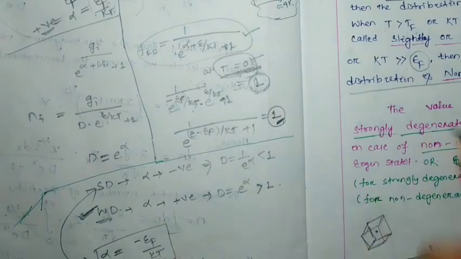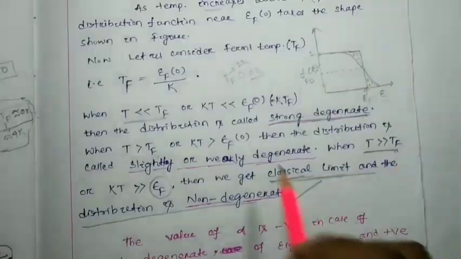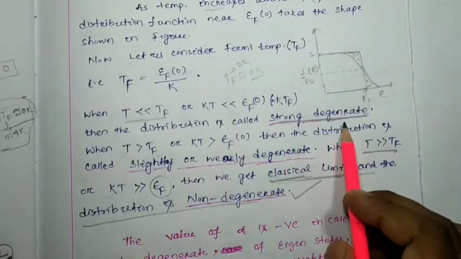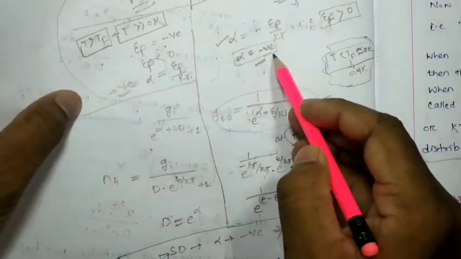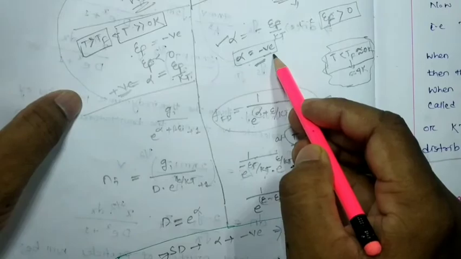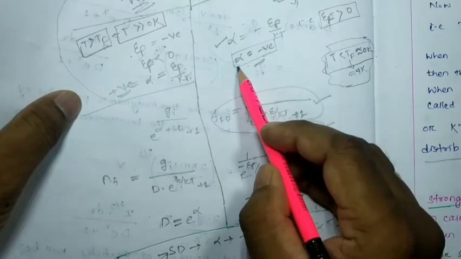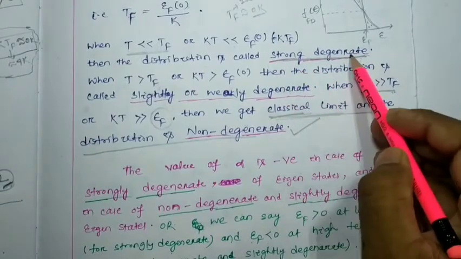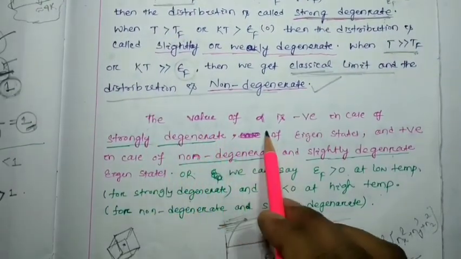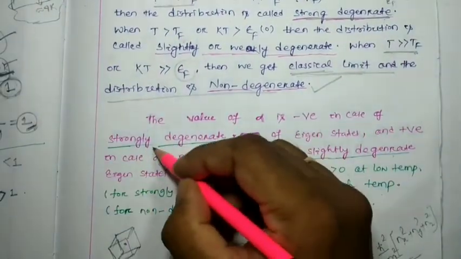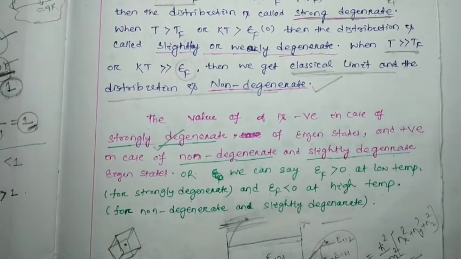At 0 Kelvin we found the strong degenerate case, and also alpha equal to a negative value. So for alpha negative, we get strong degenerate. The same thing has been written: the value of alpha is negative in case of strong degenerate. One line gone. Okay, next.